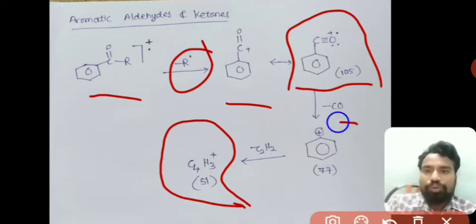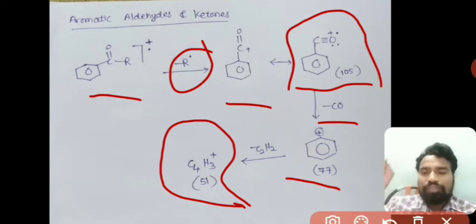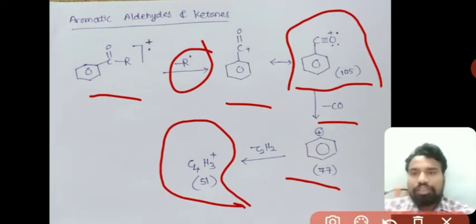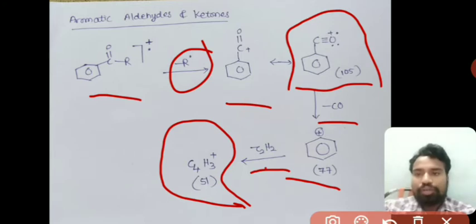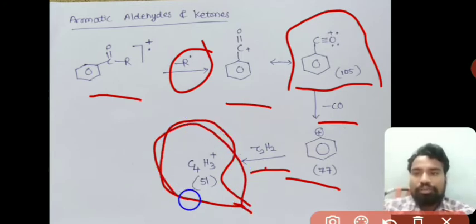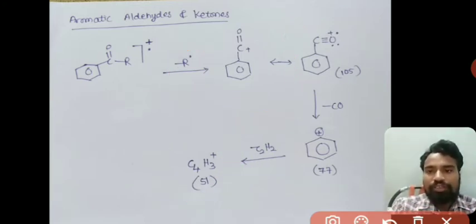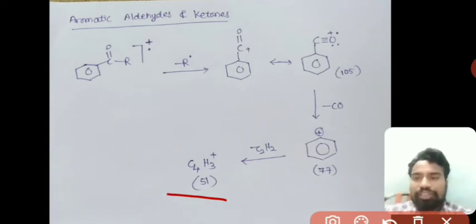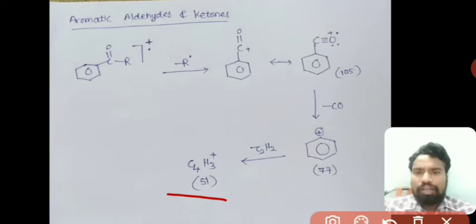By losing CO, it forms phenyl carbocation, that is C6H5 plus, and that m/z value is 77, and after that by losing C2H2 it forms C4H3 plus. Okay, so this m/z value is 51. So it is similar to simple aldehydes and ketones.